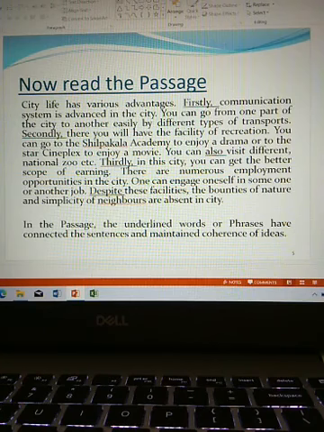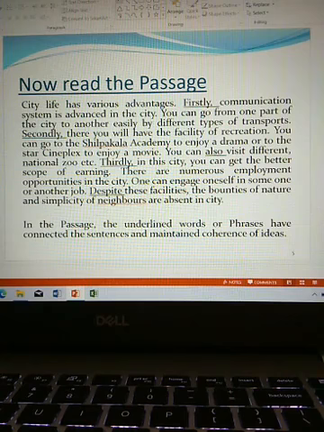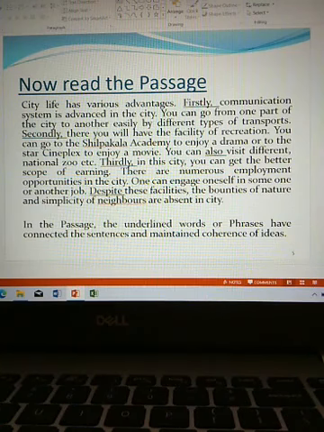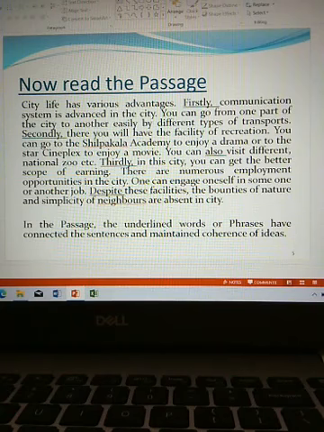You can go to the Shilpakala Academy to enjoy a drama, or to the Star Complex to enjoy a movie. You can also visit different places, the national zoo, etc.